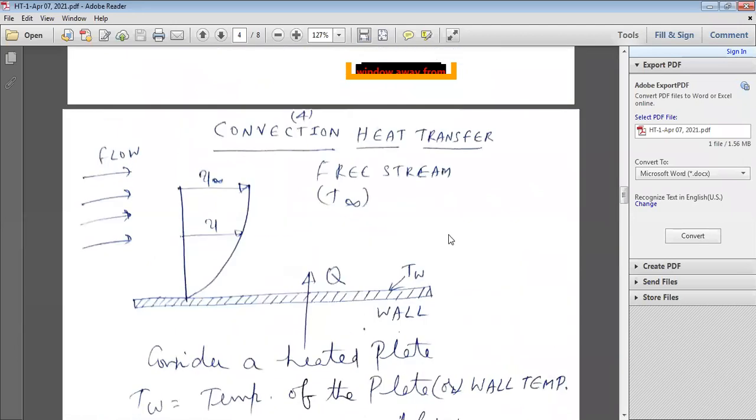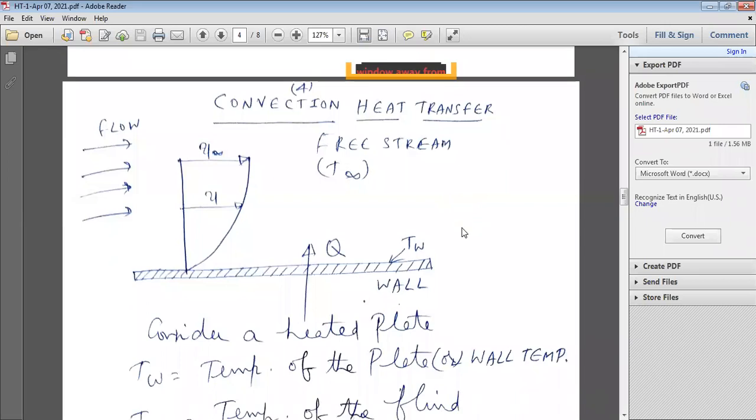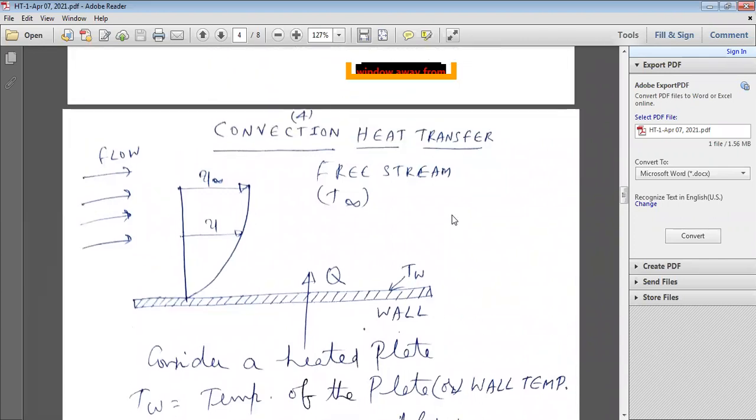Okay, now that's about the first mode. There are three modes of heat transfer. The first one is conduction, the second is convection, and the third is radiation. First we'll discuss the second part, that is convection heat transfer.